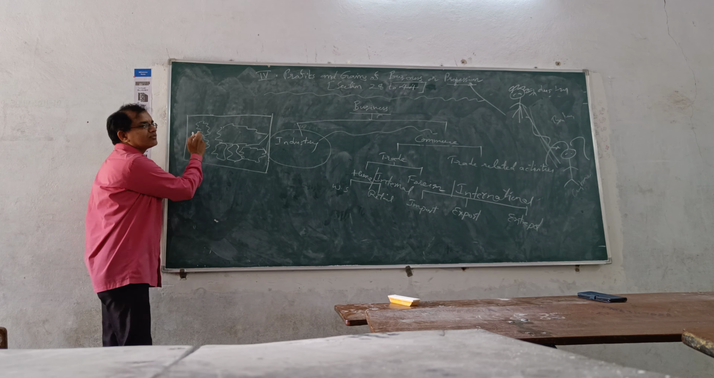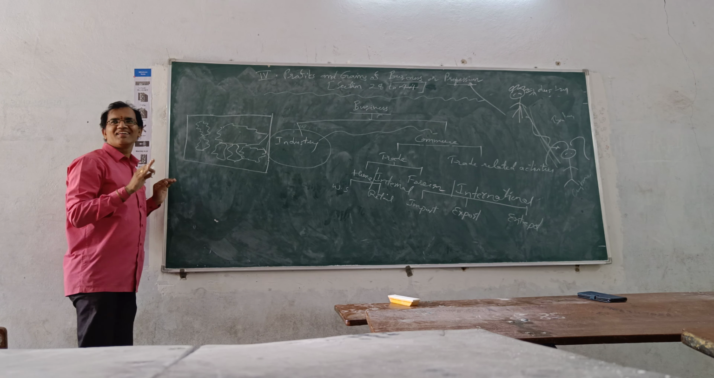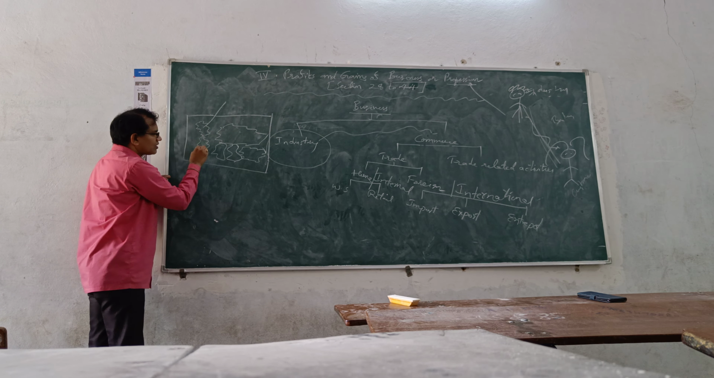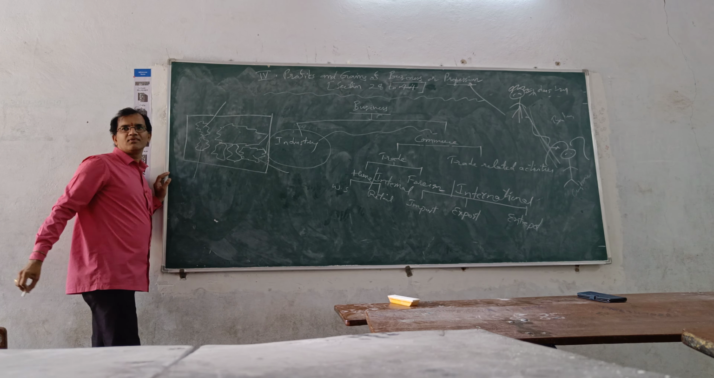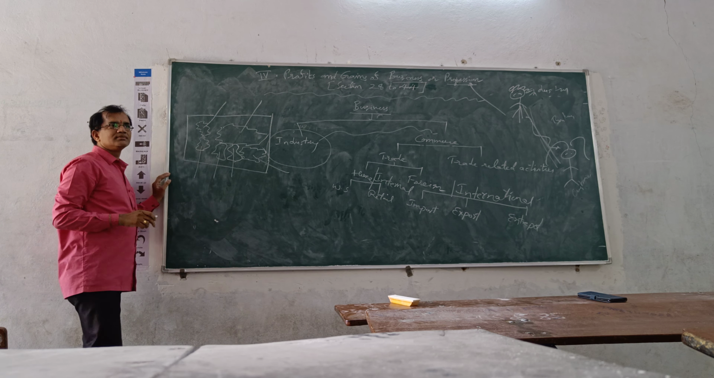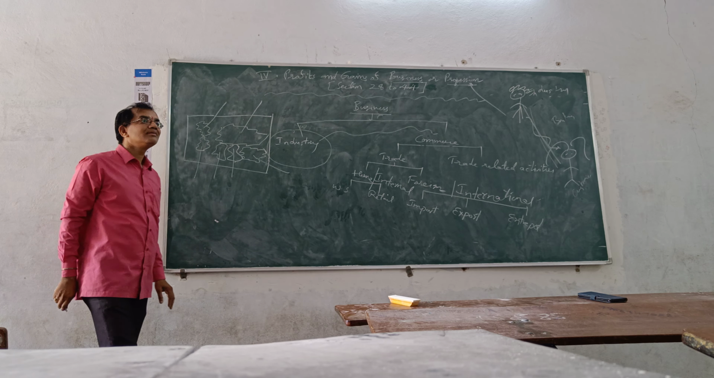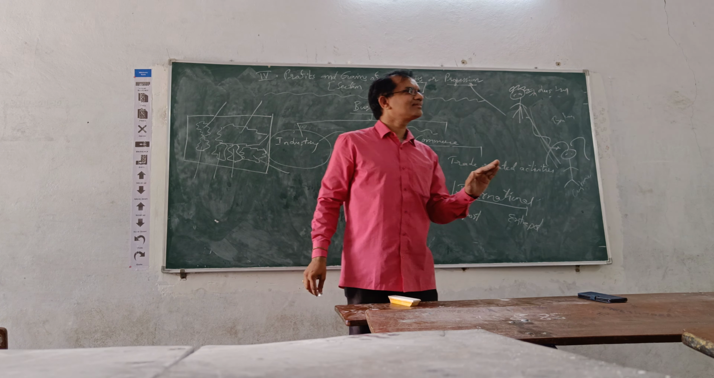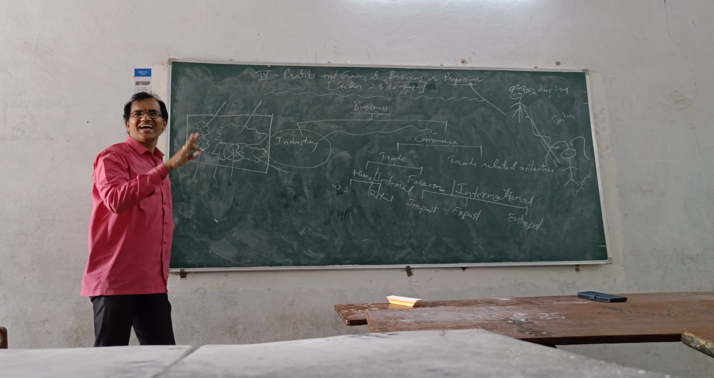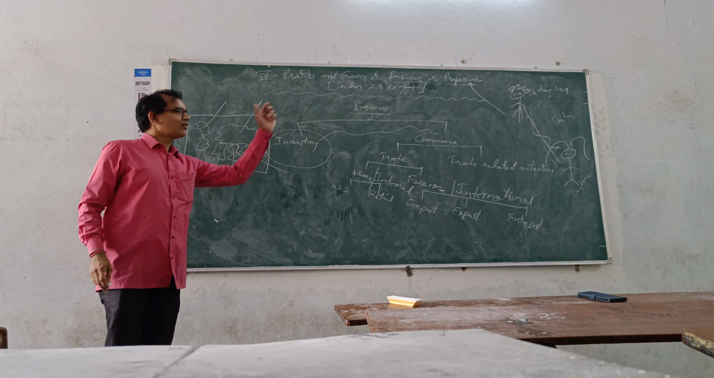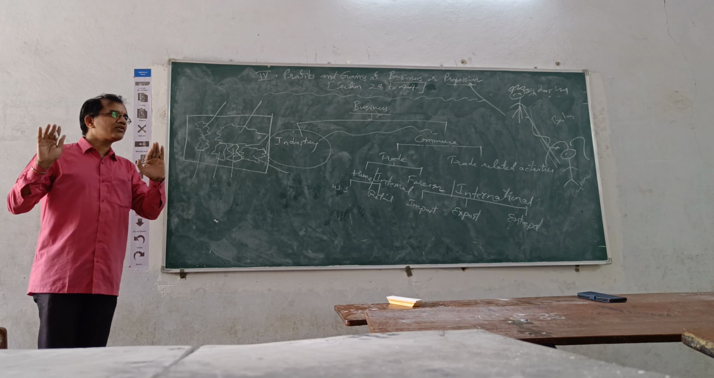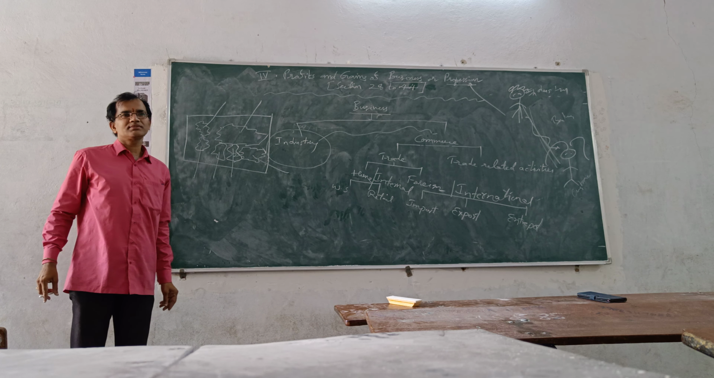Because this is a world map, I cannot draw nicely. Okay. Now you can see this is North America. This is South America. This is Australia. This is Europe. This is Africa. This is Asia. Yes, India is in Asia. Okay. Now you understood. My aim is just to make you understand what we mean by entry port.